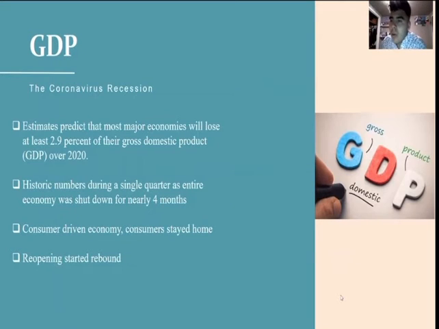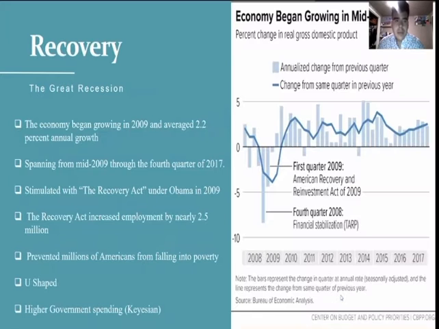For the coronavirus recession, they predict that major economies will lose at least 2.9% of their GDP, historic numbers for a single quarter, as the entire economy was shut down for nearly 4 months. We have a really consumer-driven economy, and as consumers stayed home, this really affected the whole GDP process.